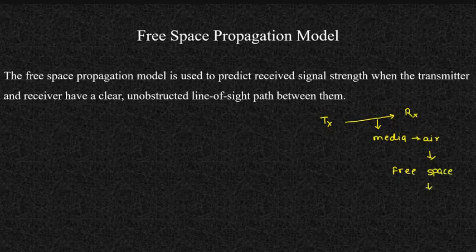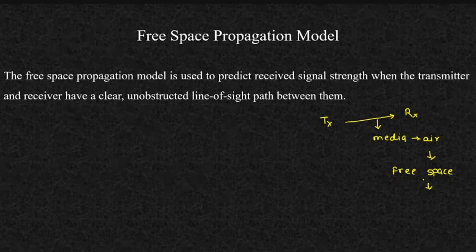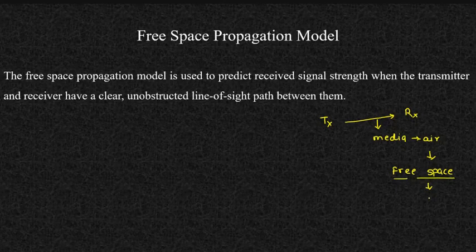The free space is nothing but hypothetical. Free space does not exist anywhere, but we are assuming that my media is a free space which doesn't have any ionized particles, any solid particles in it. It doesn't have any magnetic field, it does not affect my radiations, it does not affect my signal. Okay.